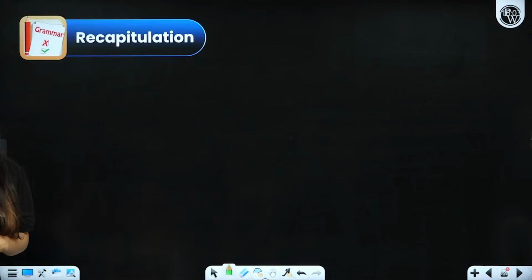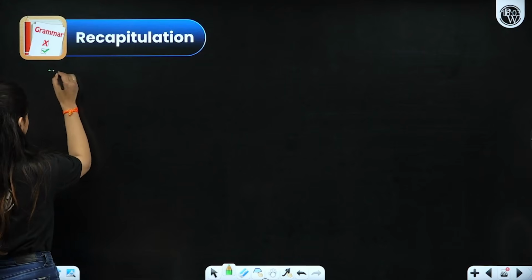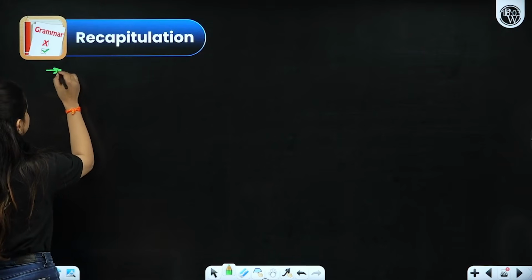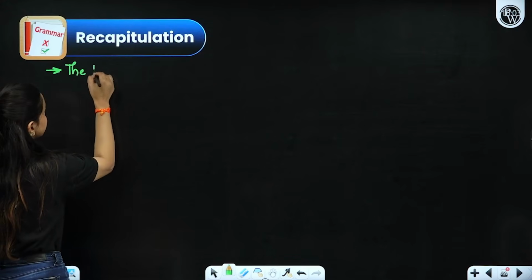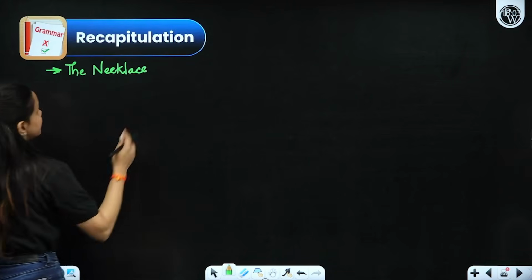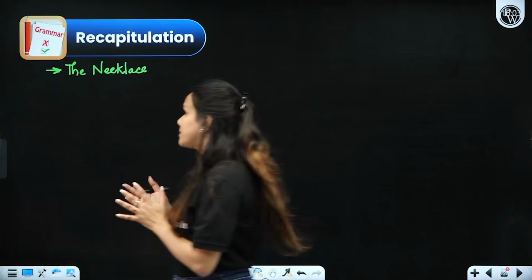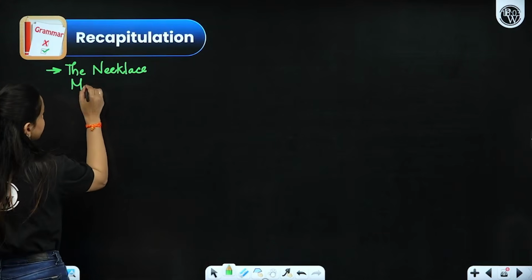Now, let's proceed towards recapitulation. We have covered 3 lessons today. The Necklace, be it any lesson, Necklace, Bholi, or The Book That Saved the Earth, please remember the message and the theme. All right.